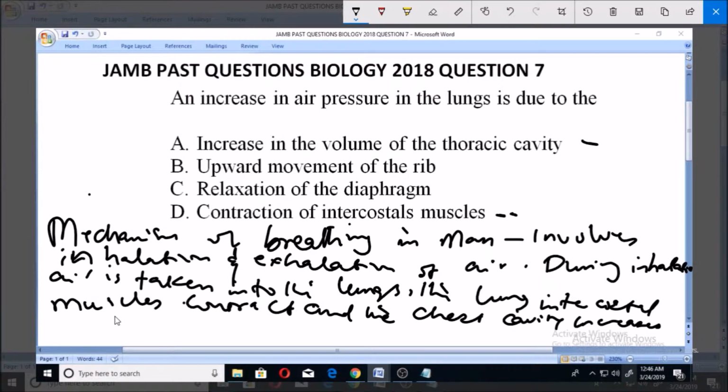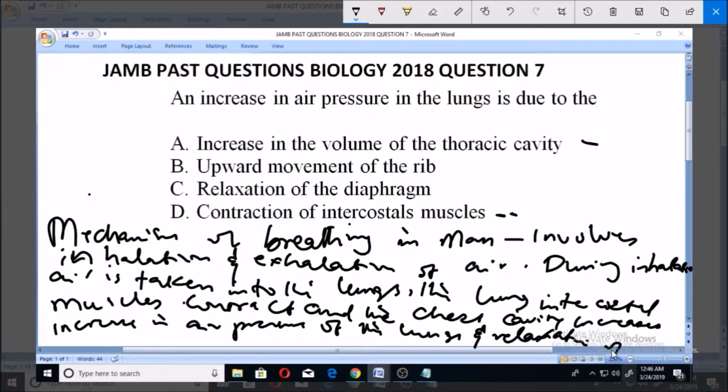Now there is also an increase in air pressure of the lungs, and because of this increase in air pressure, there is relaxation of the diaphragm.